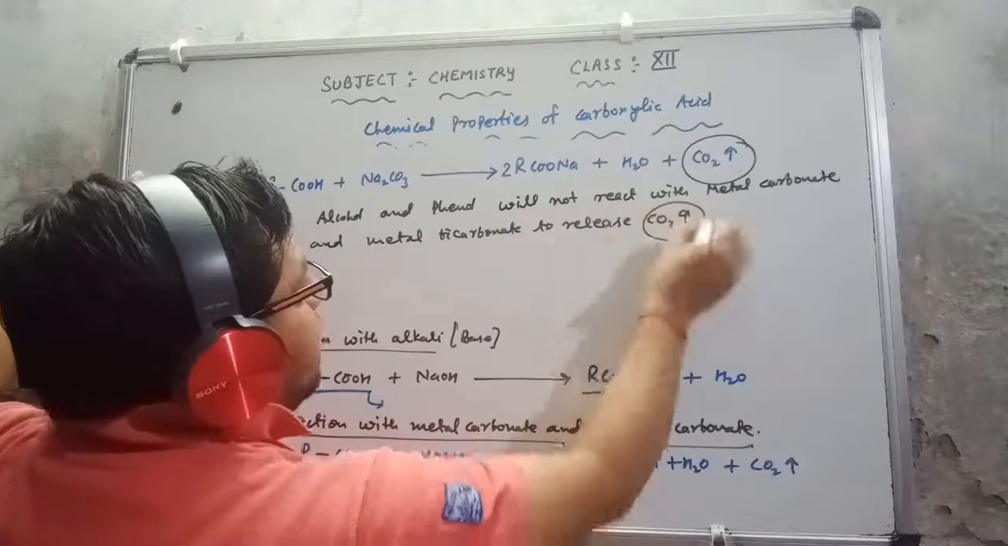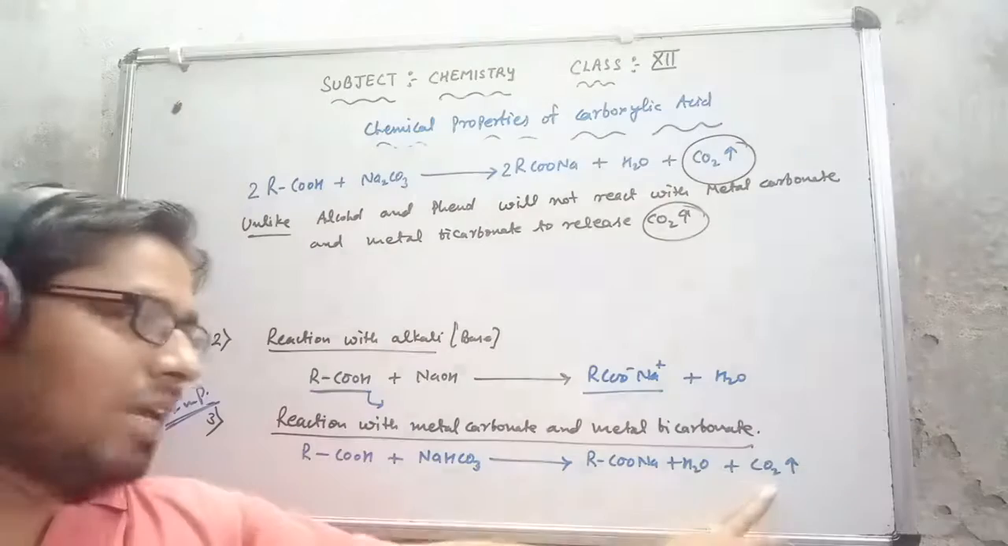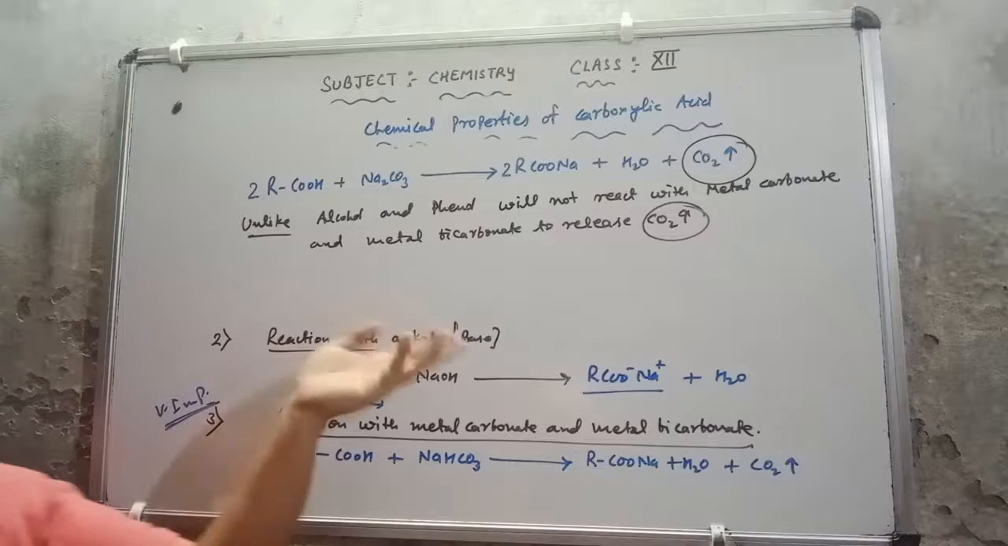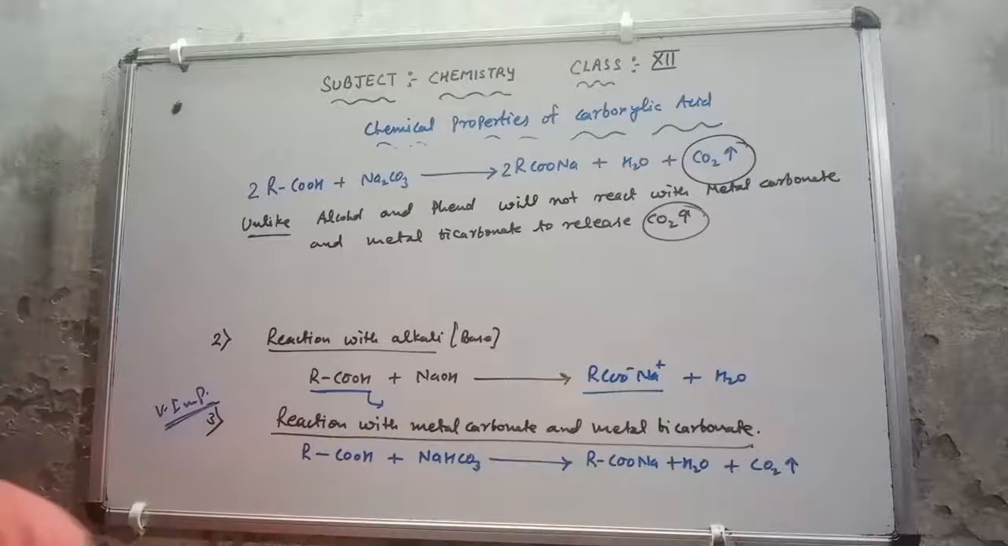So simply we can give a chemical test between carboxylic acid and alcohol, or carboxylic acid and phenol. If they are asking for a chemical test between carboxylic acid and phenol, you can simply say that carboxylic acid will liberate carbon dioxide when reacted with metal bicarbonate, whereas phenol will not liberate carbon dioxide when reacted with metal bicarbonate.